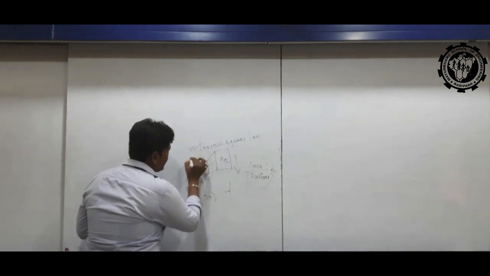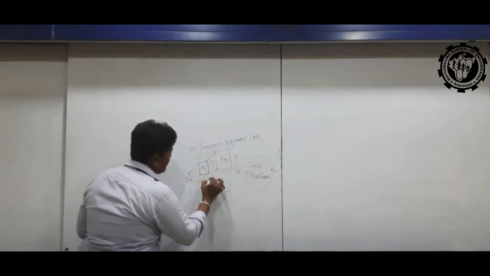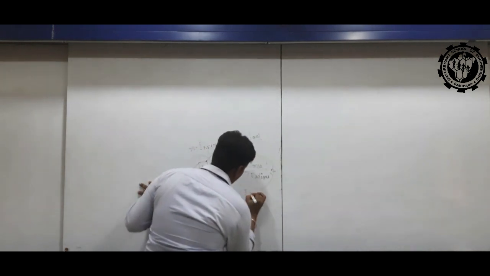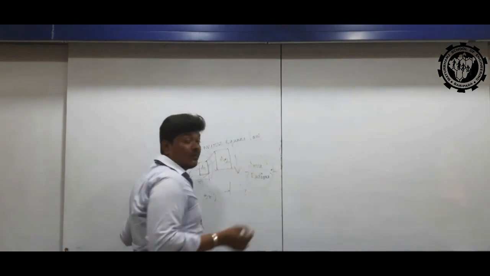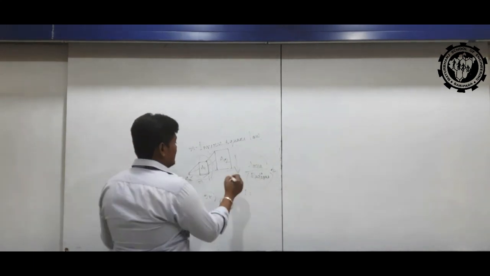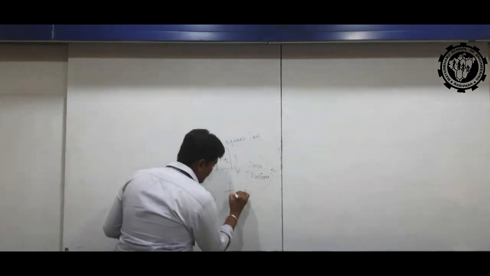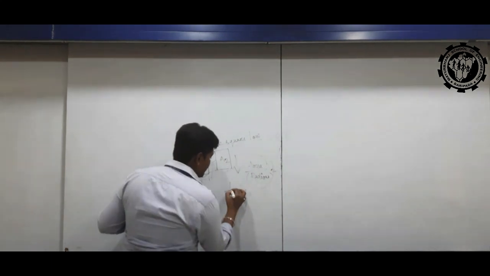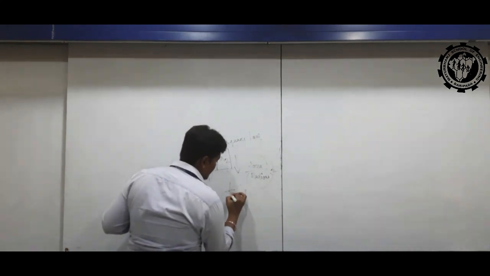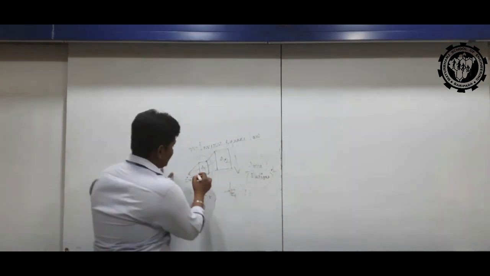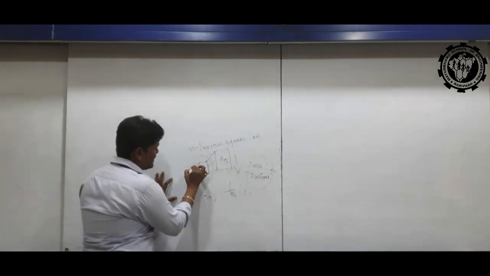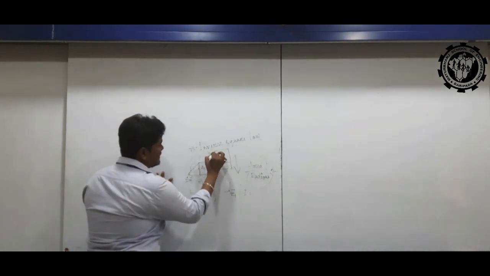When I am calculating E1, illumination 1, just mind it, this is the quantity of illumination from the first object, and this is illumination 2.